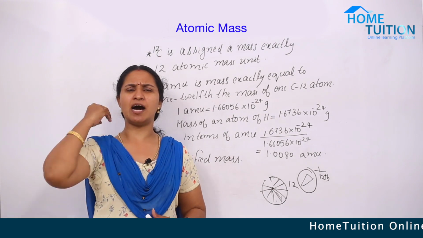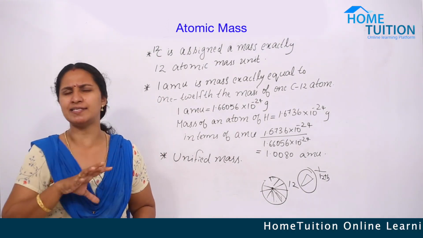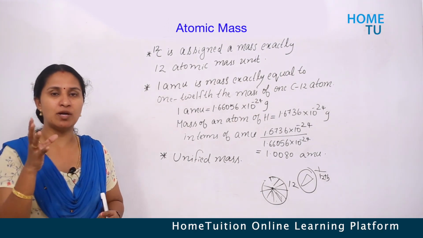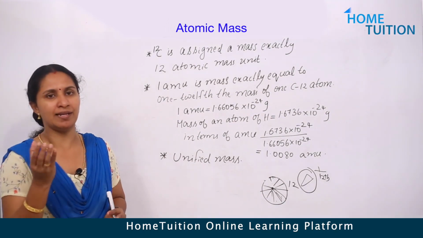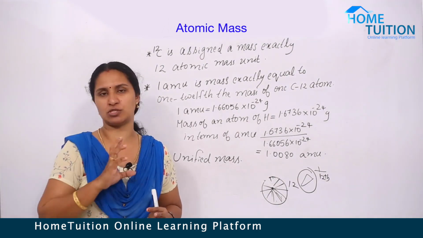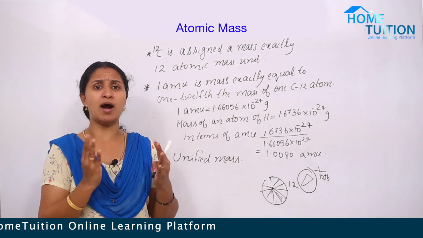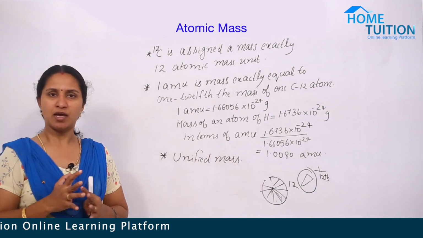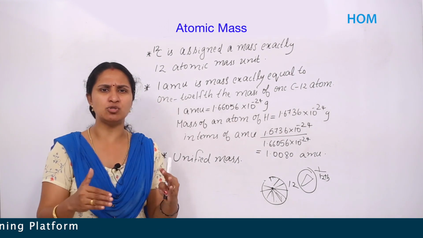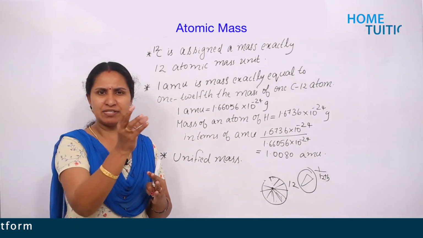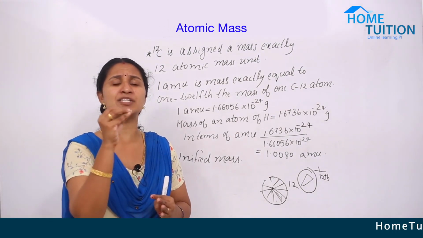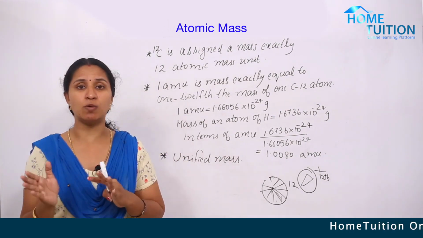And we consider carbon 12 isotope as the standard for the calculation of mass. And we consider carbon 12 contains how many atomic mass units? Yes, 12 atomic mass units. Then we want to know what is an atomic mass unit. If we have a carbon 12 isotope and we divide it into 12 equal parts and we take any one of the parts, that is equal to what?